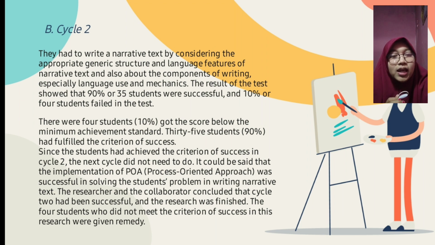35 students, 90%, had fulfilled the criterion of success. Since the students had achieved the criteria of success in cycle 2, the next cycle did not need to be done. It can be concluded that the implementation of the POA process-oriented approach was successful in solving the students' problem in reading narrative text.